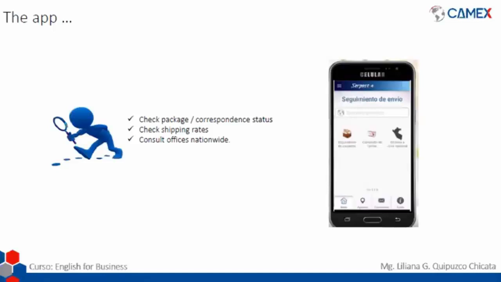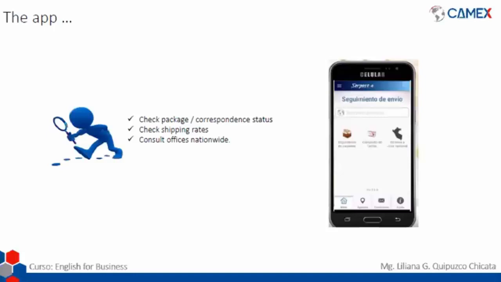If you have already downloaded the app to your cell phone, you will be able to use it and check it. But if you haven't, once you try right now to click the link that I'm going to give you at the end, you will find that it is not available. I tried to call Serpost to get some information, and they said that it is going to take a couple of weeks so they can figure that out, so we are able to check and download it again.